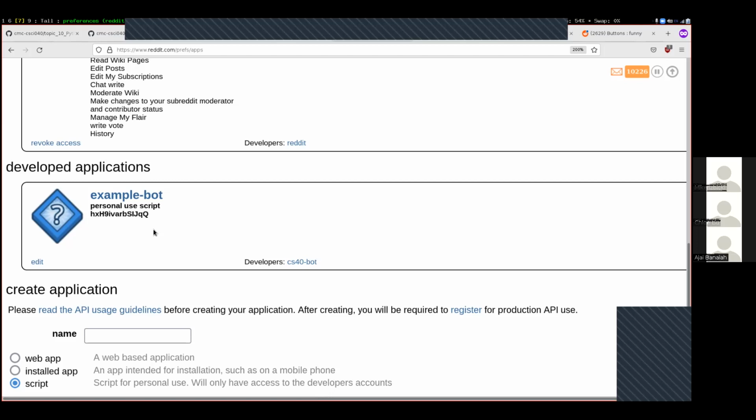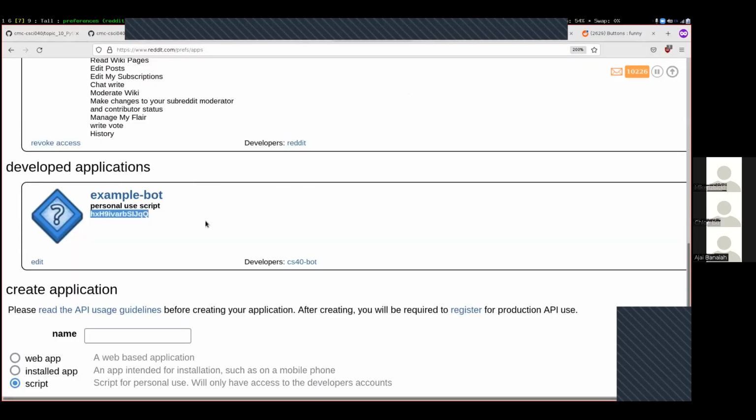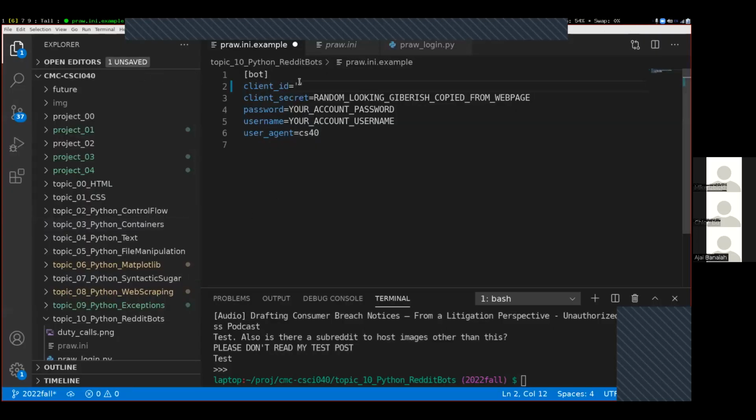Yes. What do we copy and paste that secret thing into? So this here is your secret ID that will go into pra.ini.example. Here, you put it inside of quotation marks like this. And so right click, copy over here, client ID, right, and paste that there. The client ID is not secret.